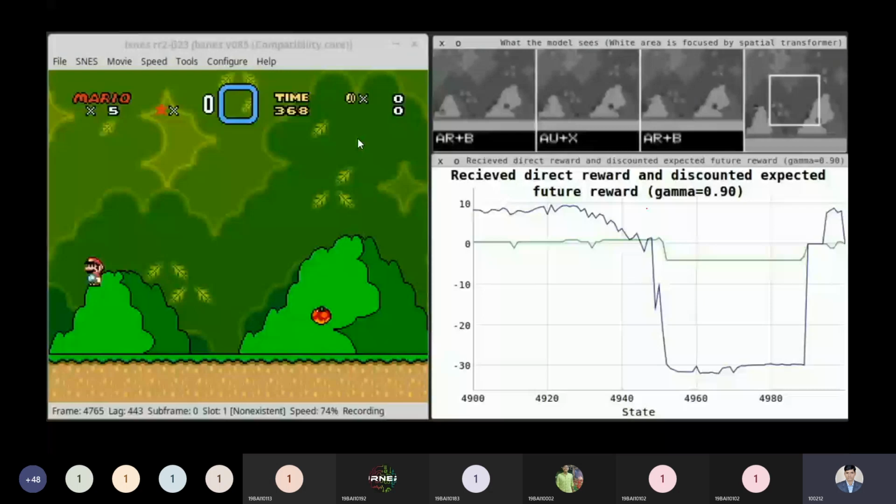From this point, you can see our screen is divided into two parts. One part shows the playing of a Mario game, and the next part shows some details containing two parts: direct reward values and discounted expected future reward value. This can be identified by the gamma value. You have gone through various equations where you have found that gamma is available. So what is gamma? Gamma is a discount factor, as we have seen.